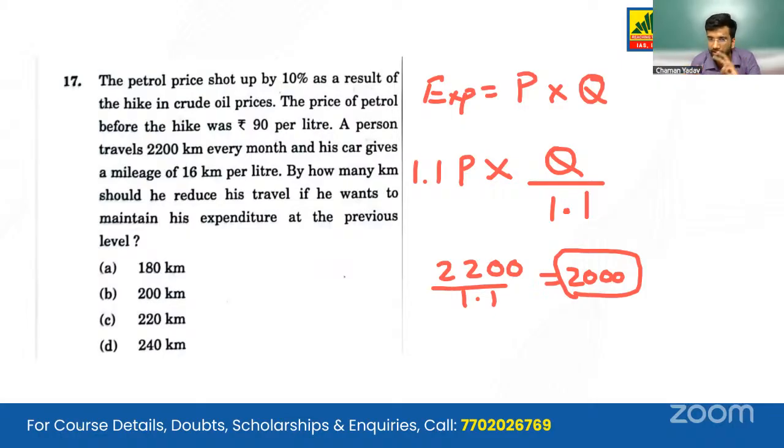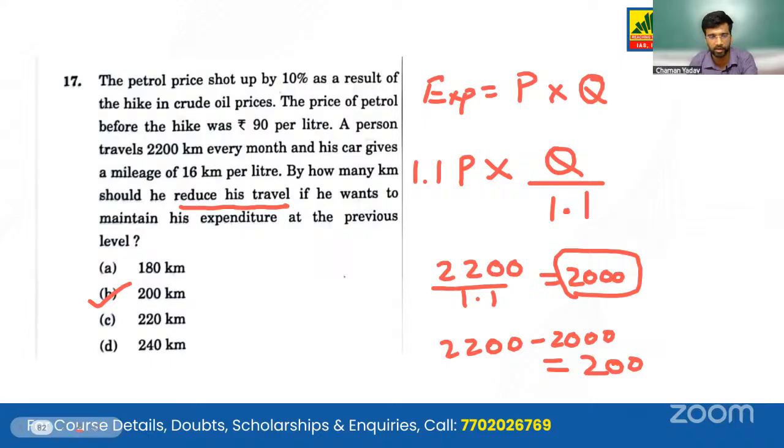But we are supposed to find the difference. We want to reduce his travel. So 2200 minus 2000 gives us 200. The rising petrol prices are pinching everybody, including our fellow in this question.